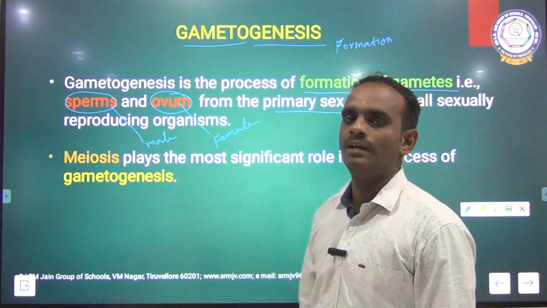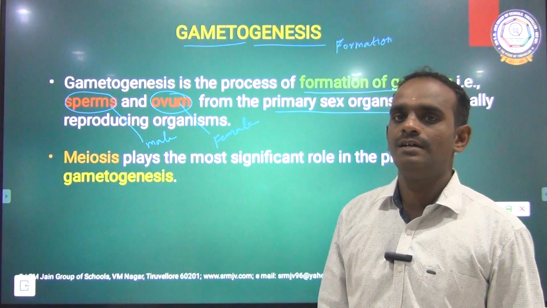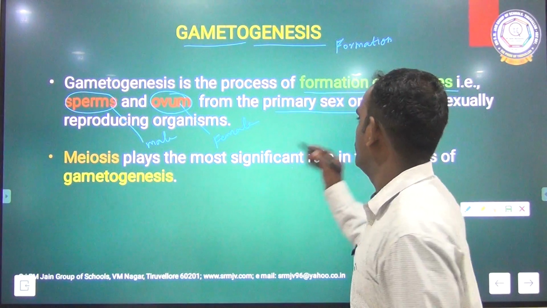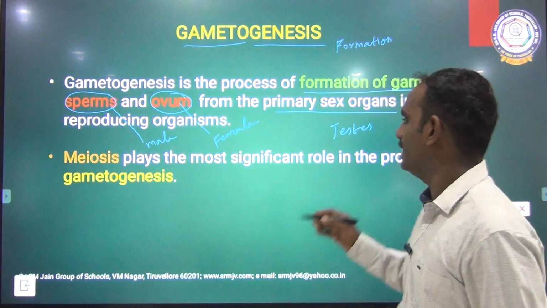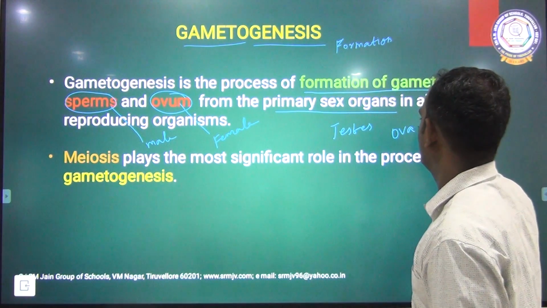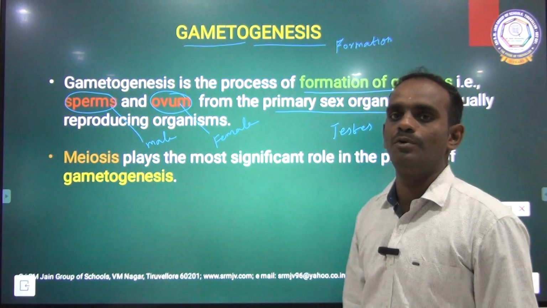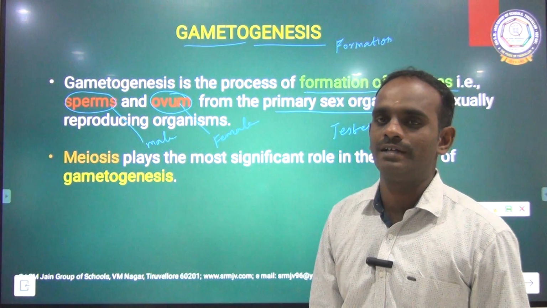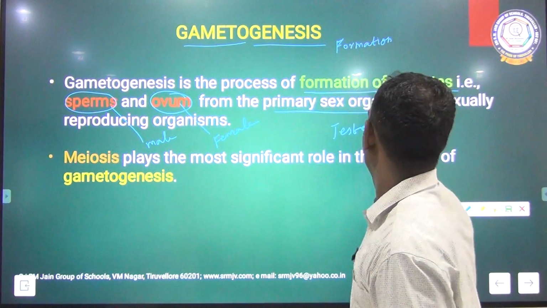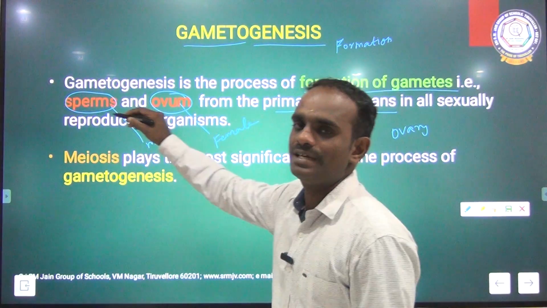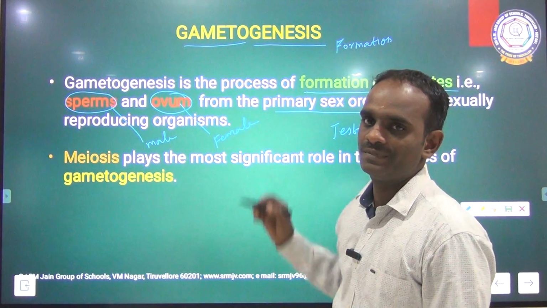organ. What are the primary sex organs? In male, the primary sex organ is testis. In female, it is ovary. This testis and ovary are the primary sex organs. These primary sex organs produce the gametes called sperms and ovum. Clear?